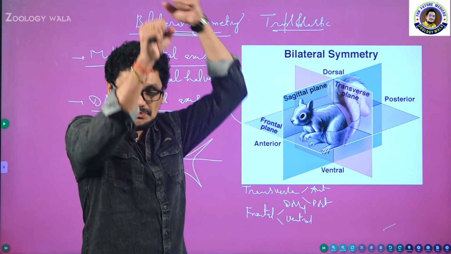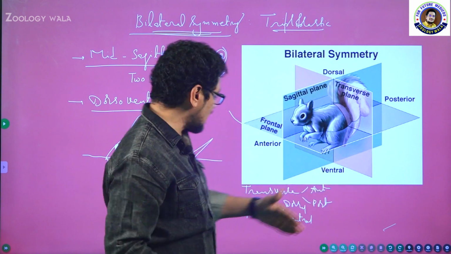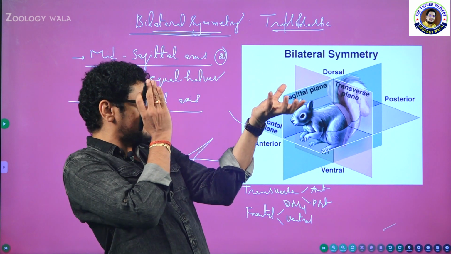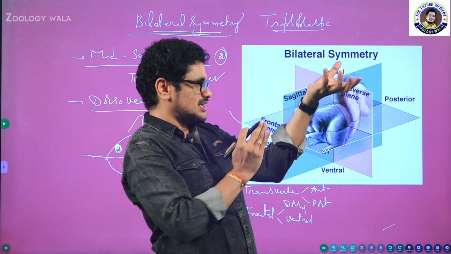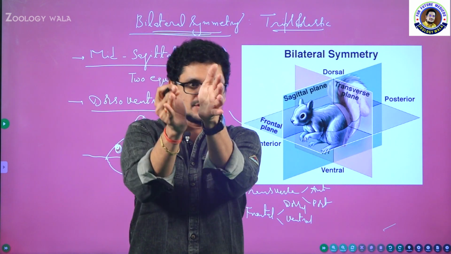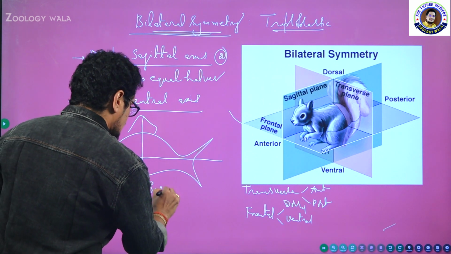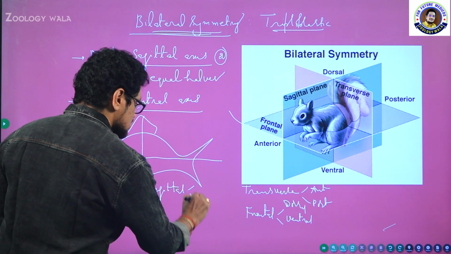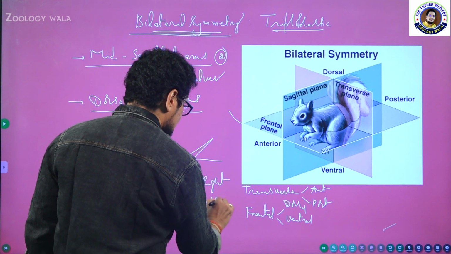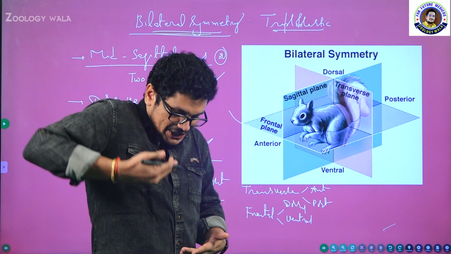Just now I explained this one, sagittal. If you are cutting the organism sagittally, it means take another fish into your hand and cut the fish between the eyes like this. See, the two eyes of the fish are facing me. I am going to cut the fish between the eyes, so I am going to get right and left. So if I am cutting the organism in the sagittal axis, I am going to get right and left parts of the body. If you cut the organism transversely, you will get anterior and posterior.